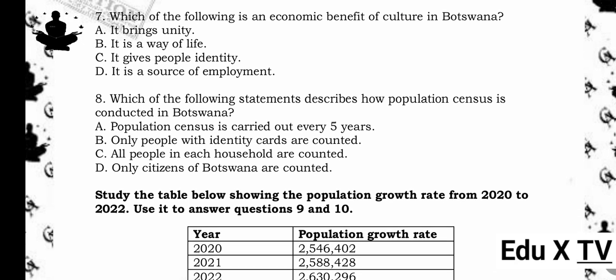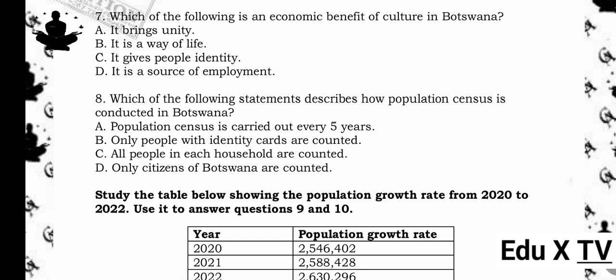7. Which of the following is an economic benefit of culture in Botswana? A. It brings unity. B. It is a way of life. C. It gives people identity. D. It is a source of employment. The answer is D. It is a source of employment. Reason being, culture can generate jobs through tourism, craft making, and cultural events.